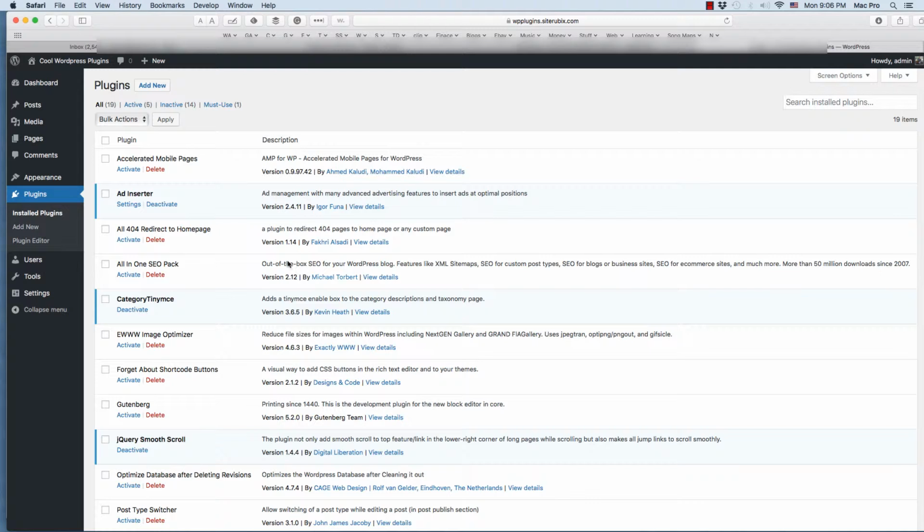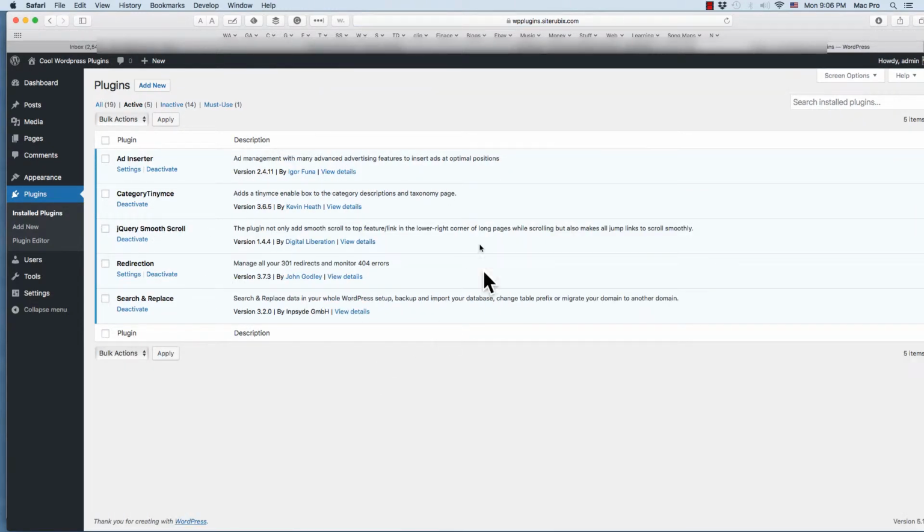A lot of these aren't activated at the moment, but this is where all your installed plugins will show up. Plugins, not on the left-hand side, I'm sorry, just right here. There's no side or anything. And then you get activated ones. These are all the ones that I have activated at the moment.